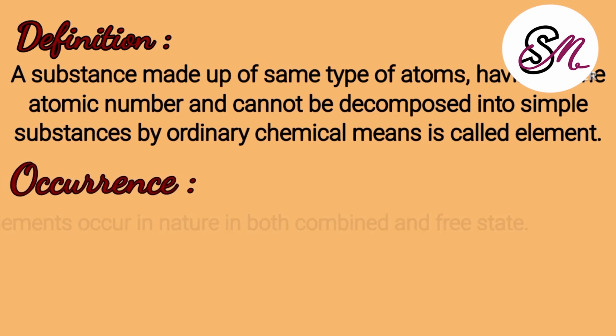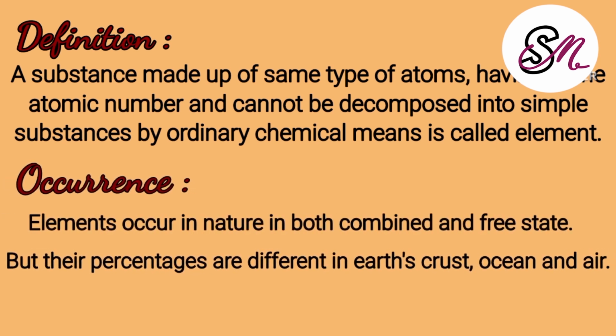Now we have to discuss the occurrence of the elements. Elements occur in both combined and free state. What does it mean? It means that some elements are found as pairs, for example the O2 molecule and the Cl2 molecule. Some elements are found in the free state and don't need to bind with other atoms. For example, hydrogen can exist as hydrogen, carbon can exist as carbon, etc. Percentages are different in the earth's crust, ocean and air.